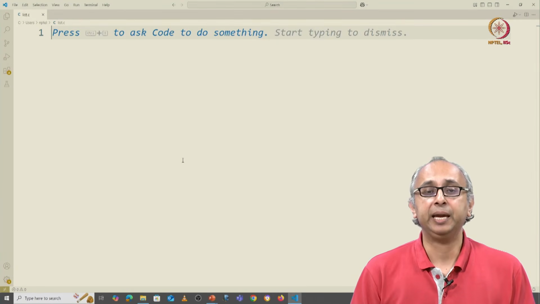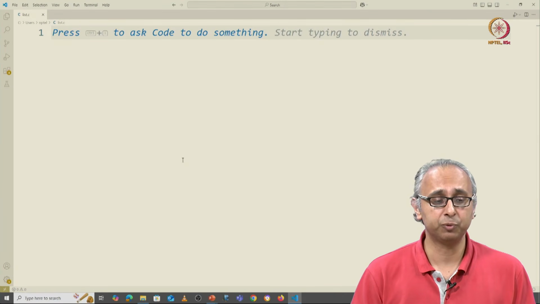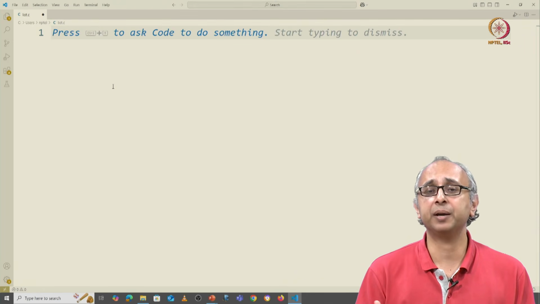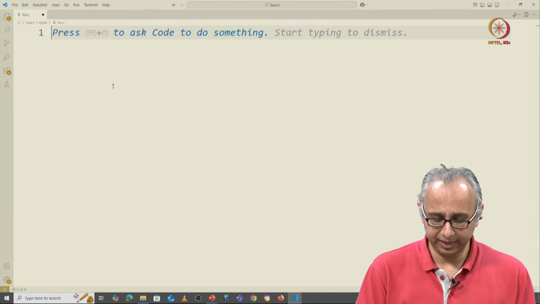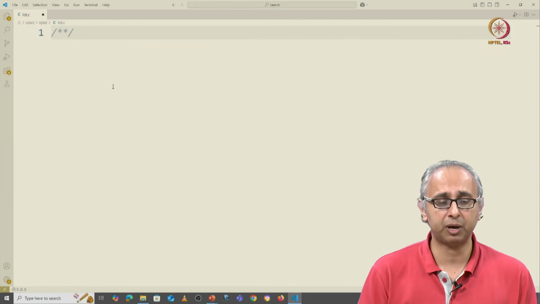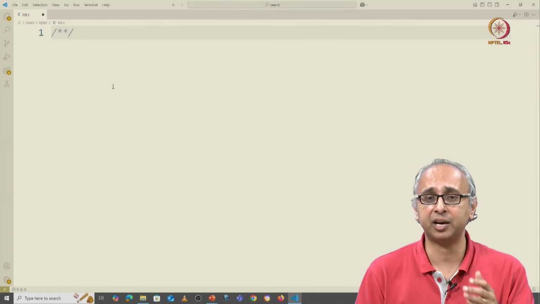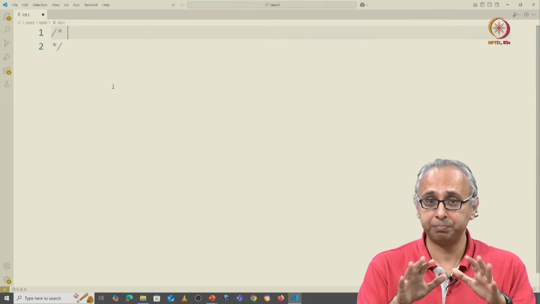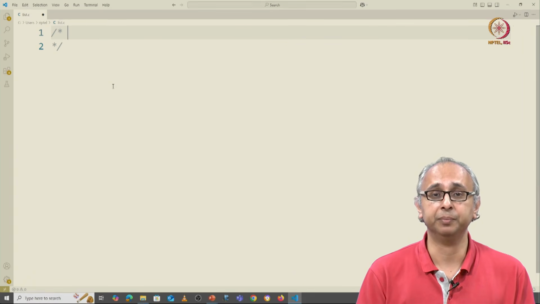So I have a blank C program which I have called list.c. In this, I'm going to start by writing a comment. I'm going to write a multi-line comment, so I'm going to write it between /* and */. I'm first describing the high-level purpose of the program that I am writing.